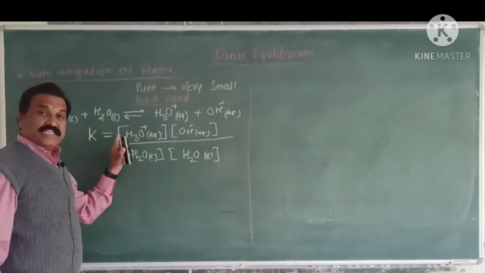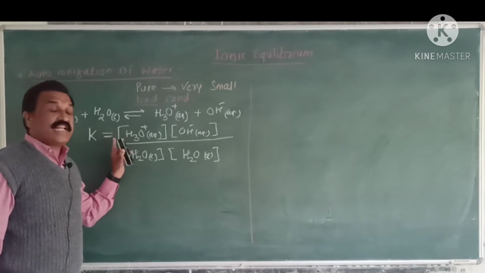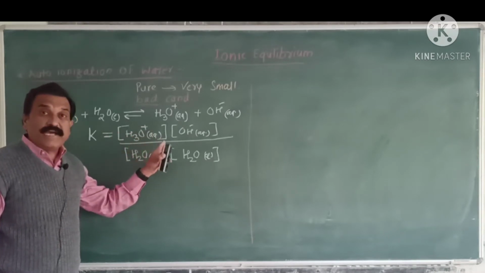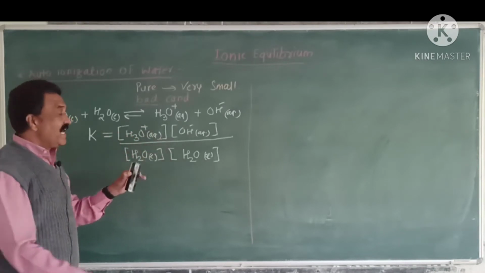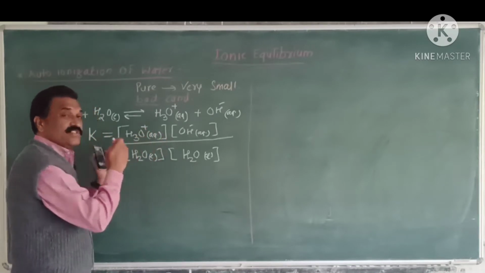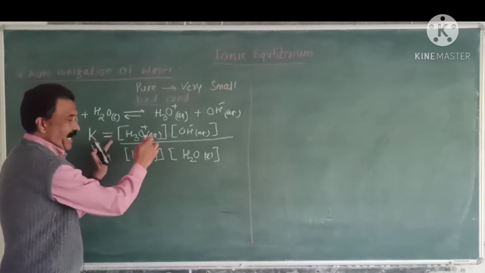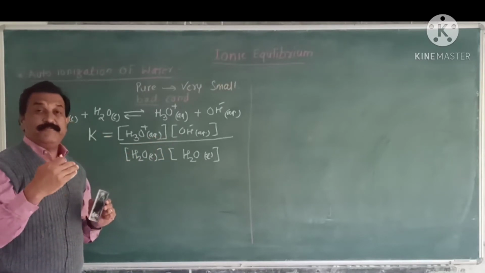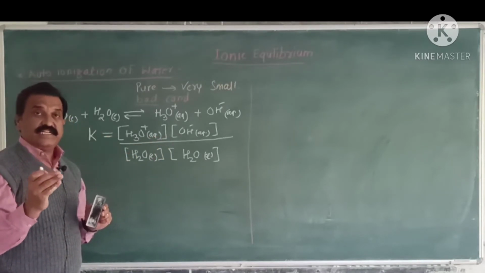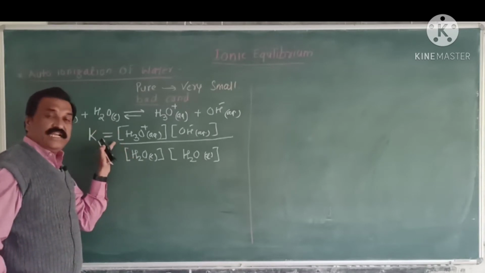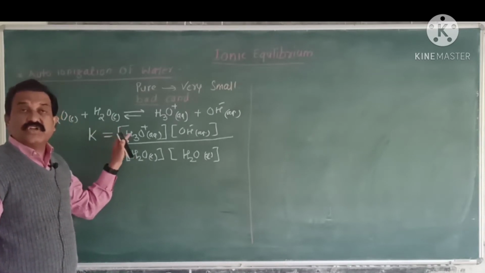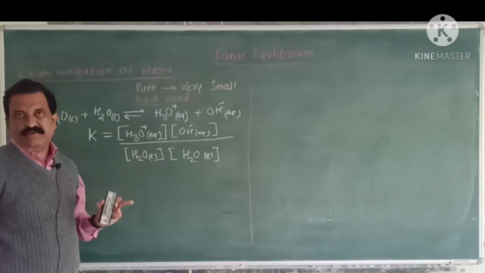This is the concentration of hydronium ion. While writing a concentration term, we use a square bracket to represent concentration. While reading, we read it as the concentration of hydronium ion.